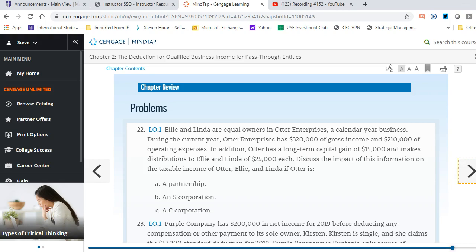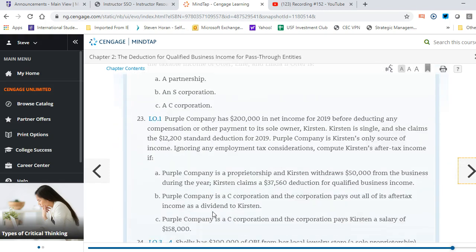Also keep in mind, under the partnership and the S Corp, those distributions are not taxable because they are withdrawals from the business. So when they receive the $25,000, it's not taxable, but it does reduce the basis in the business, and that will become important in future chapters. As a C Corp, when they receive dividends, then that does become taxable. Okay, so that was question 22.